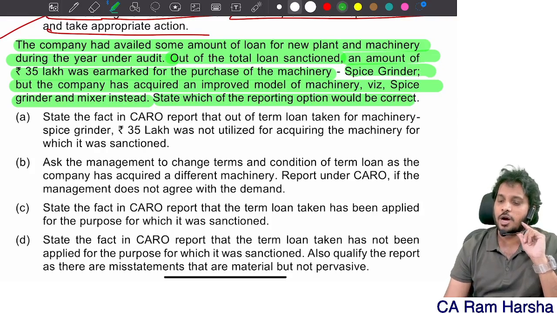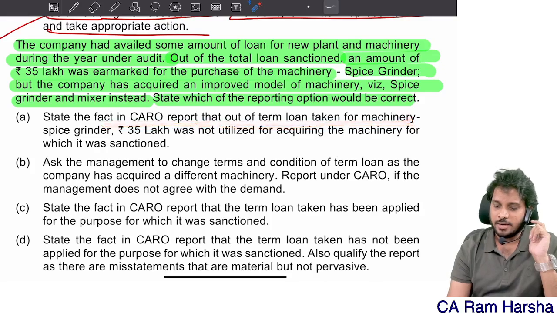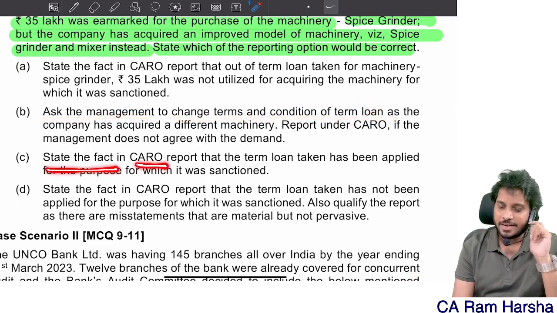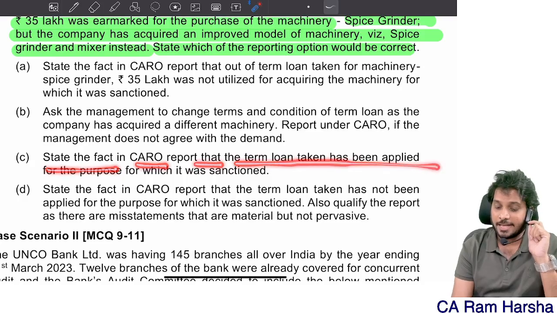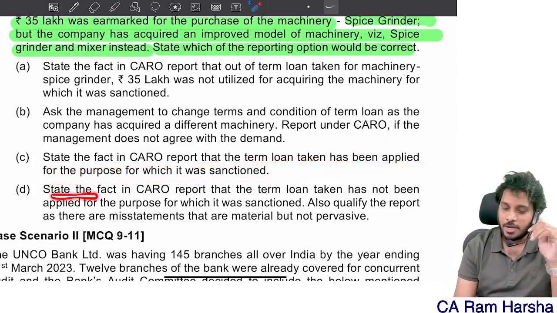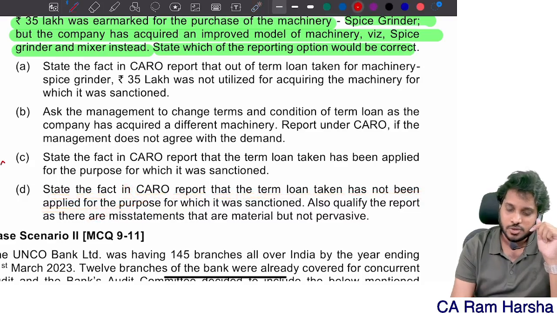State which of the reporting options would be correct. State the fact in CARO: out of the term loan taken, 35 lakhs was not utilized. Wrong. Asking the management to change the terms is not required. State the fact in CARO that the term loan taken has been applied for the purpose for which it was sanctioned. This is correct. We'll see option D: state the fact in CARO report that term loan taken has not been applied. That's wrong. So the answer is C.